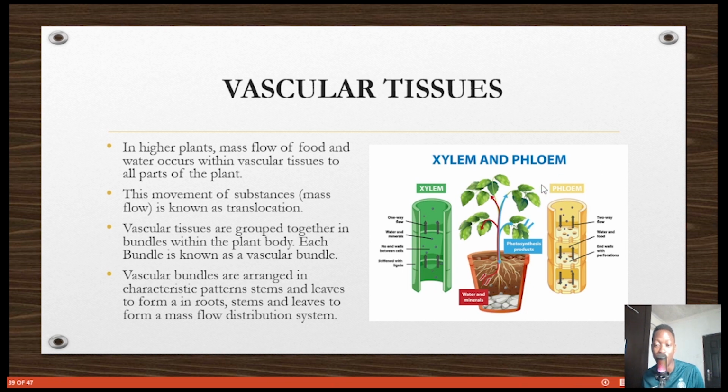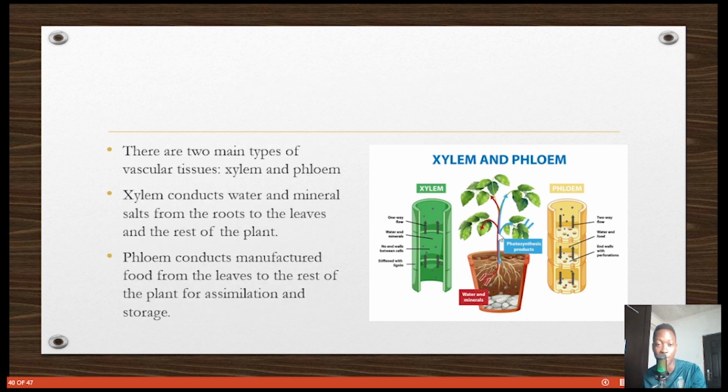Please note, whenever you hear phloem, P-H-L-O-E-M, it is food it transports. And you can see the arrow goes like this. So food transportation, phloem. Just know xylem, majorly water and other nutrients. These bundles are arranged in patterns from the stems to the leaves and even the roots; roots, stems and leaves form a mass distribution system. So xylem and phloem, we have said there are two major ones. Xylem conducts water and minerals from the roots.